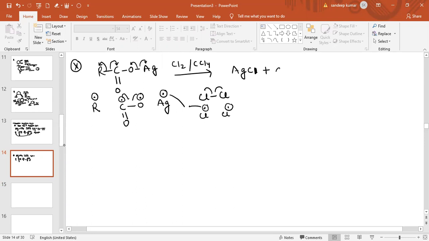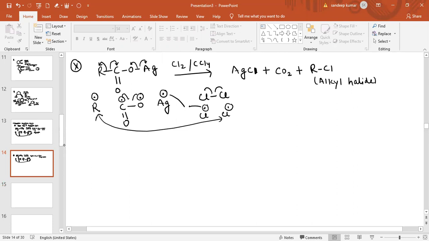Again this R free radical and this Cl free radical combine, and it forms RCl. So this is the preparation of alkyl halide by using the Borodin-Hunsdiecker reaction.